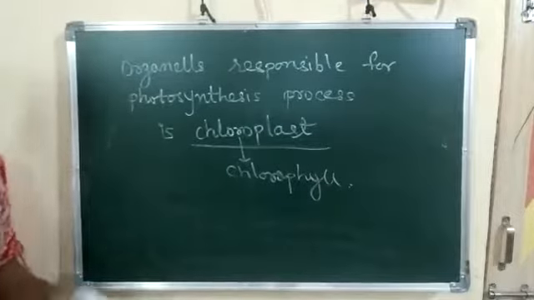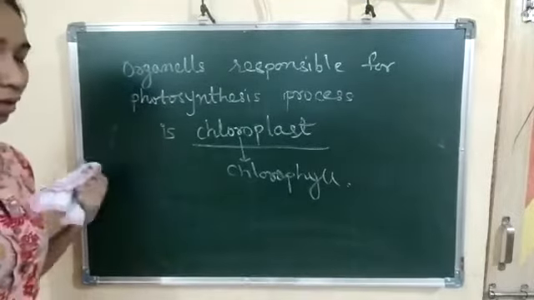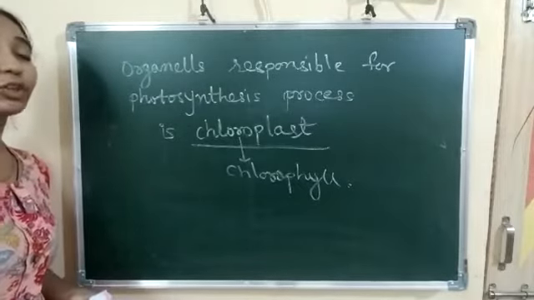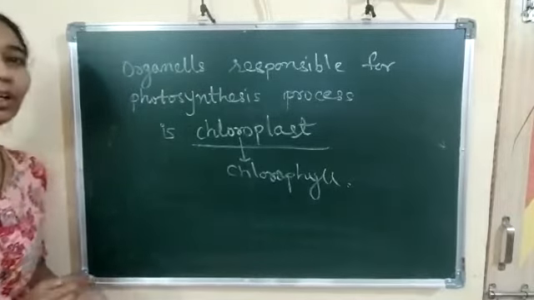Okay, so in the next session we have to discuss the topic of autotrophic nutrition in detail. Thank you.